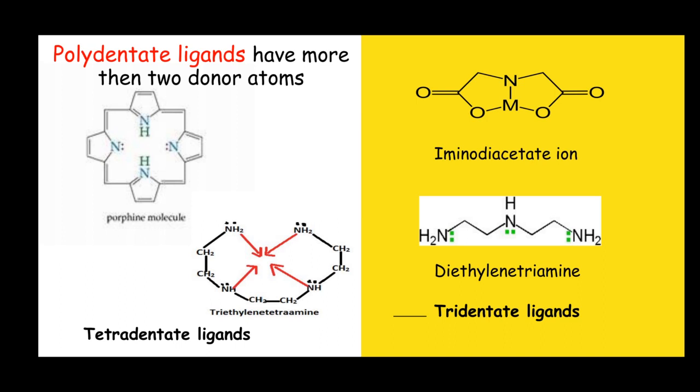Here is another example of a tetradentate ligand, triethylene tetraamine. In this ligand, four nitrogen atoms of the amino groups can donate their lone pairs of electrons. So the four donor atoms are the nitrogen atoms, and the metal is placed at the center of this molecule.